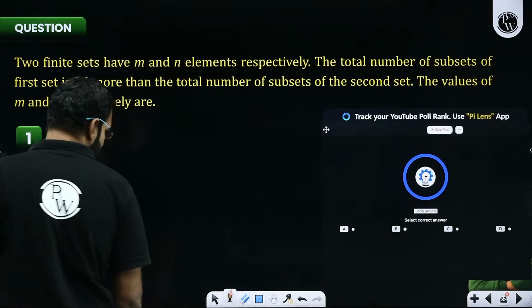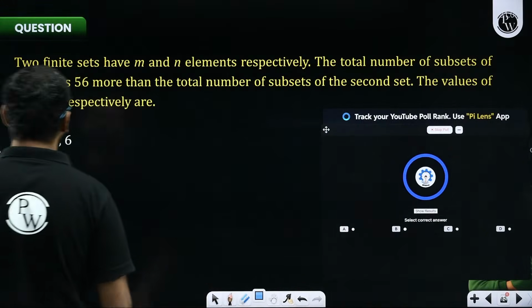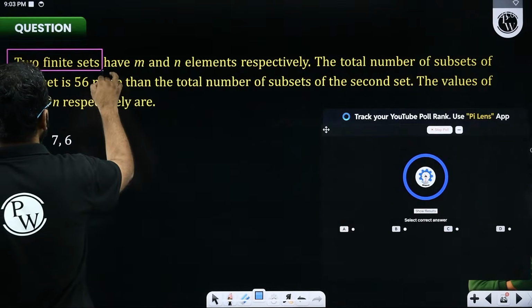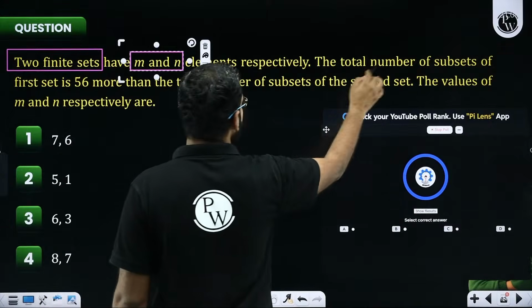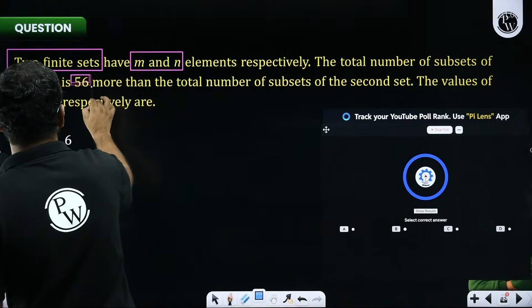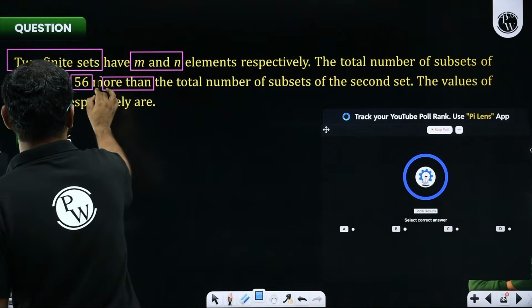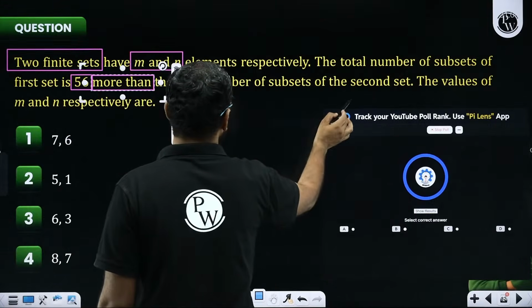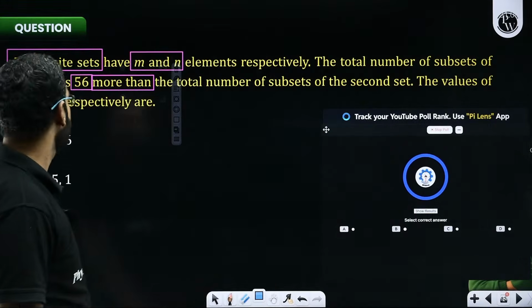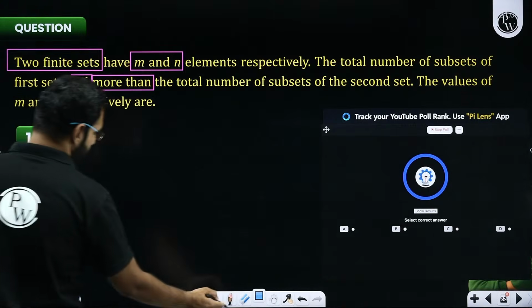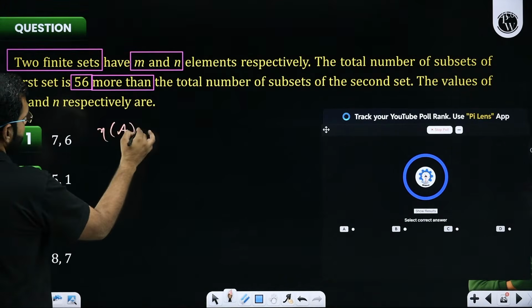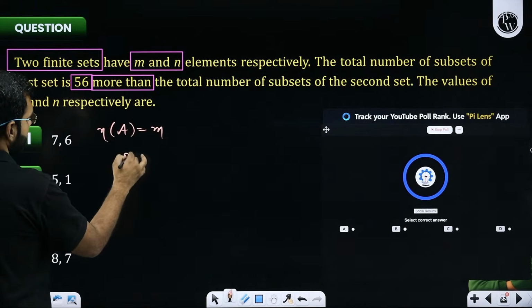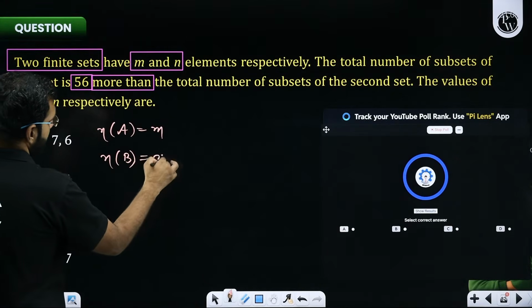Here we are. The question here says that there are 2 finite sets. They have m and n elements. The total number of subsets of the first finite set is 56 more than the total number of subsets of the second set. The values of m and n respectively. Let's say the first set is set A. Set A has m elements. The second set is set B, and set B has n elements.